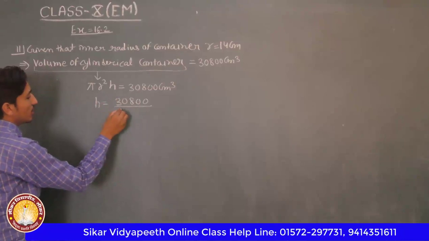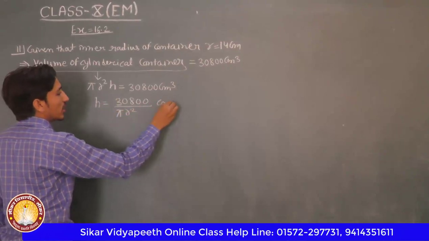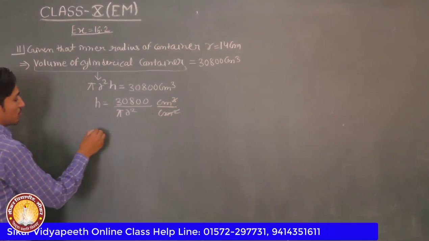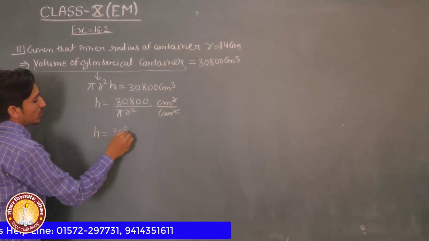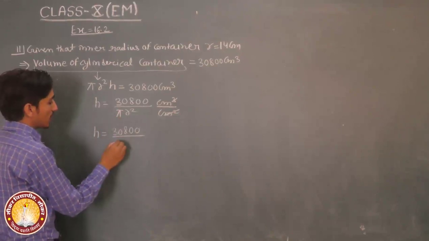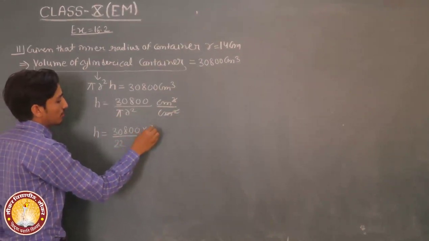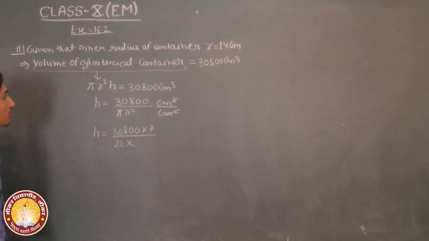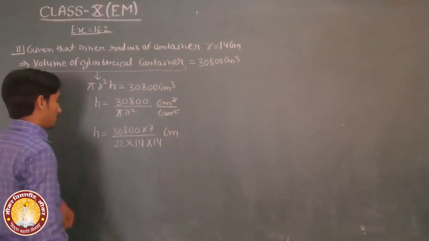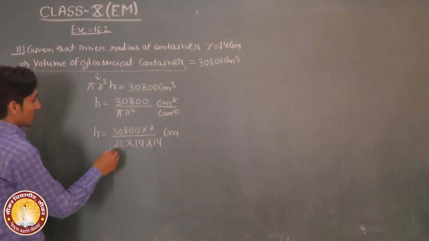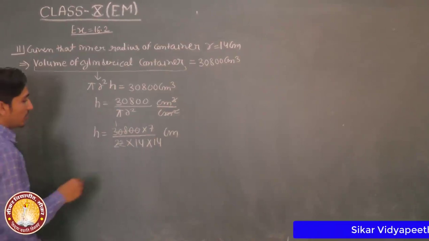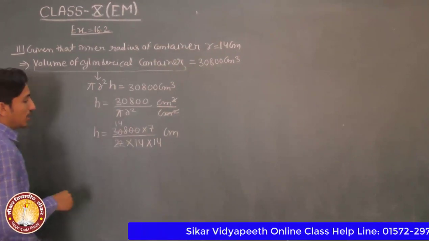3080 upon pi r square, centimeter cube upon centimeter square. Okay, put the values. H is equal to 3080 upon pi, 22/7, into r square, 14 into 14 centimeter. Now we divide by 22, one time. 30 minus 22 is 8. 22 into 4 is 88.